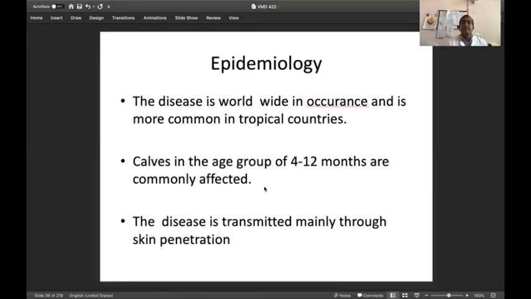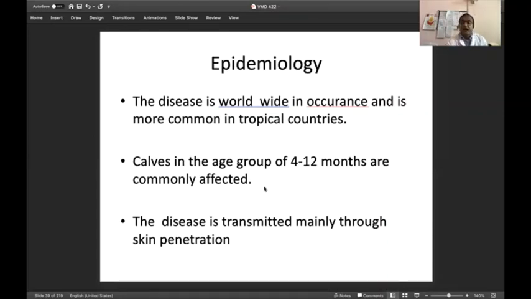Again, the epidemiology: the disease is worldwide in occurrence. It is present everywhere, in almost all countries, as well as in our tropical countries. Generally it affects the calves. The calves are really vulnerable to suffering from these worms. Calves in the age group of 4 to 12 months are highly susceptible to these parasites.